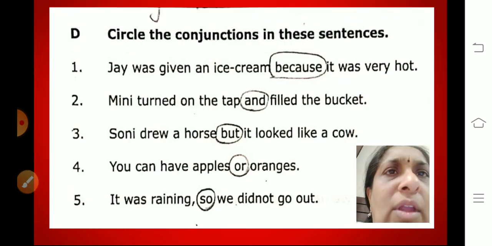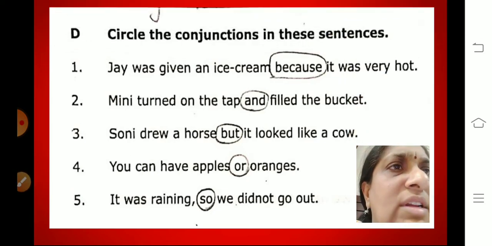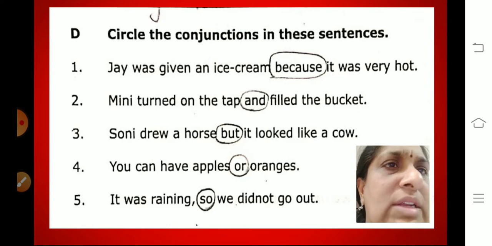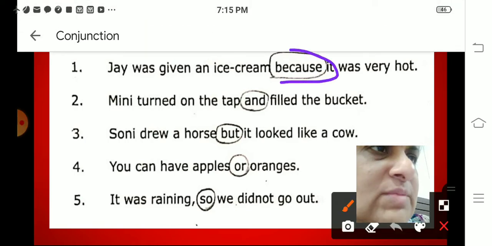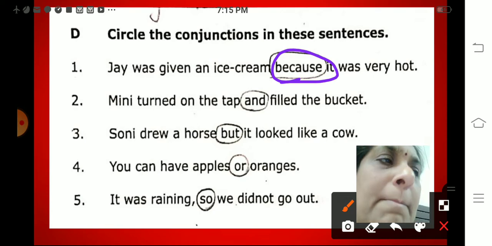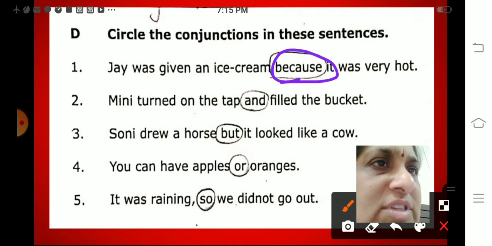Now in the D question, circle the conjunctions. Jai was given an ice cream because it was hot. So here the conjunction is because. Why was he given an ice cream? Because it was hot. We are giving a reason for giving the ice cream to Jai.